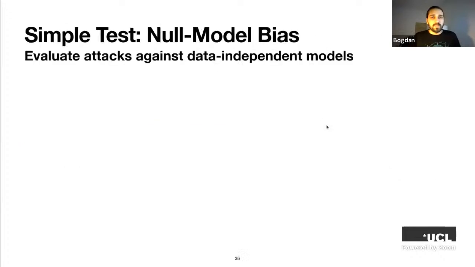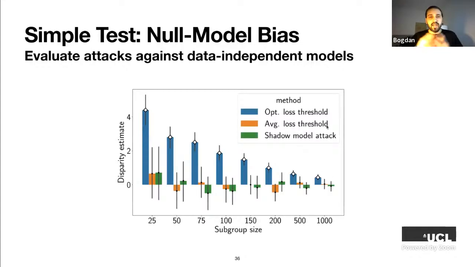And we propose a simple test that you've actually already seen, the test for Null-Model Bias. And it is just to evaluate the attacks that you have against data-independent models, right? And what we see is that the average loss threshold attack that takes as input, as background knowledge, the average loss on the training dataset, and the shadow model attack, which does not have any information at all about the target model, right? It only uses the shadow models that mimic the target, right? They do not have this bias. They cannot actually use the sampling bias as an advantage. Well, the average loss threshold theoretically could, but in practice it doesn't.